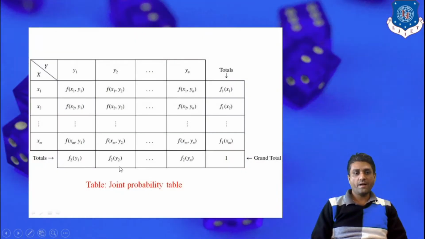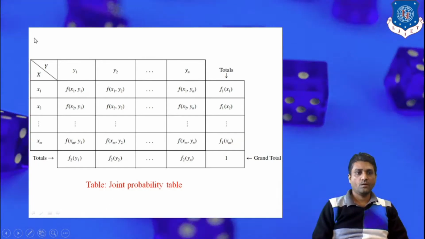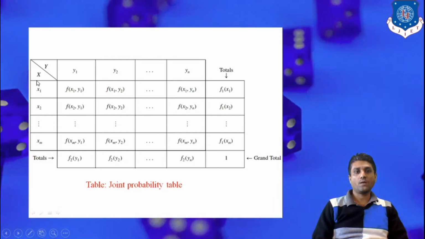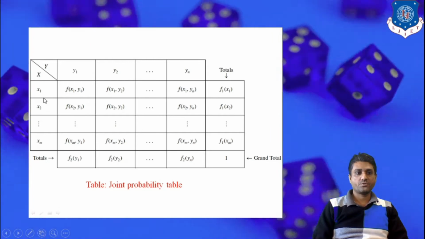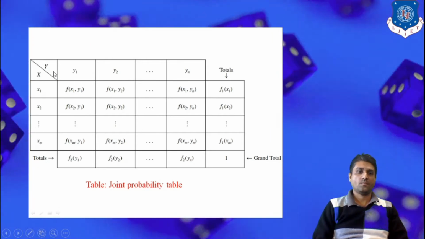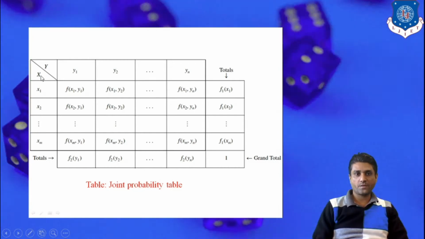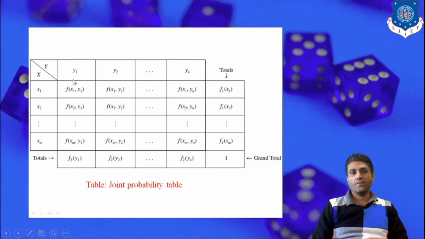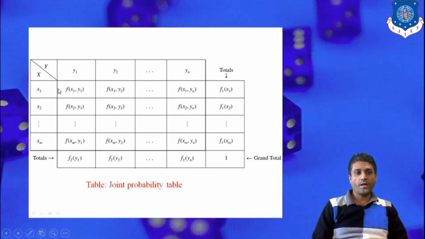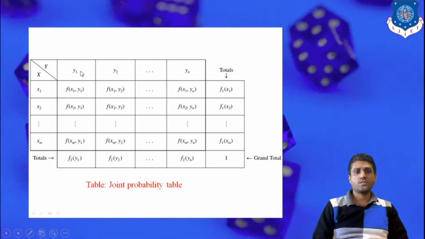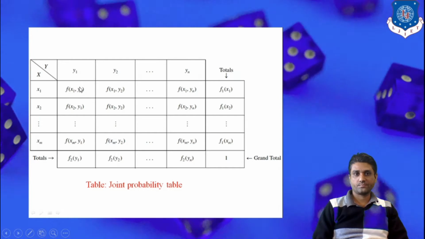Now in this slide we show the joint probability table. The first column is capital X, the first random variable, with corresponding events x1, x2 up to xn. The first row is capital Y, our second random variable, with corresponding events y1, y2 up to yn. Corresponding to x1, y1, the joint probability function is represented as f of x1, y1.